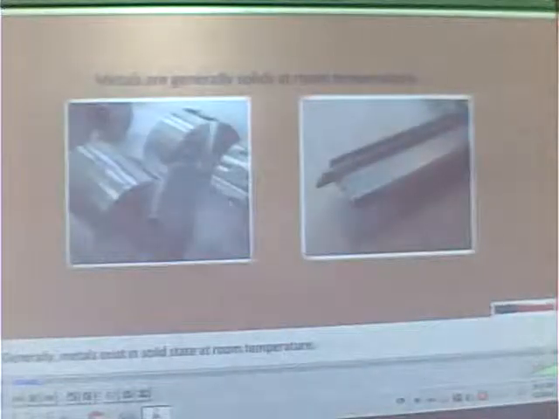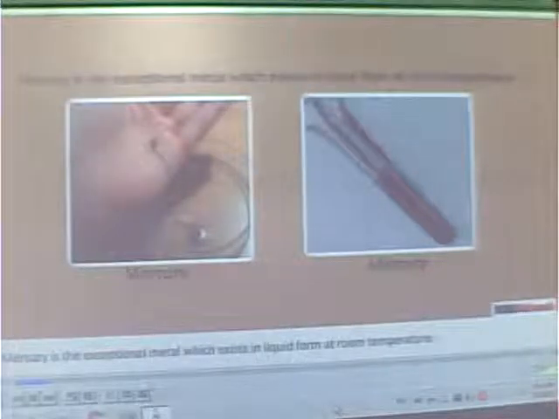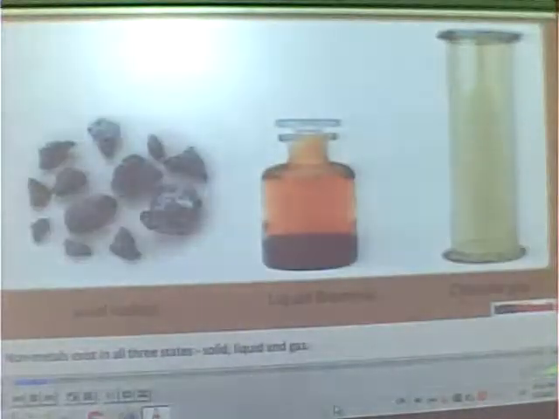Generally, metals exist in solid state at room temperature. Mercury is the exceptional metal which exists in liquid form at room temperature. Non-metals exist in all three states: solid, liquid, and gas. Metals are lustrous in nature.